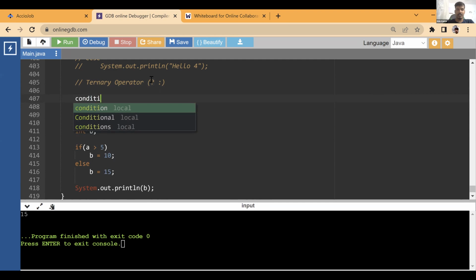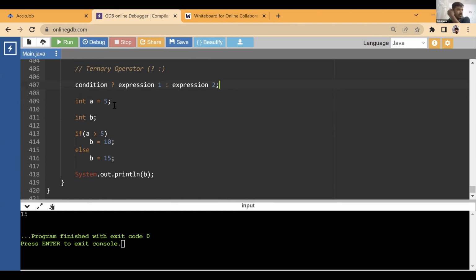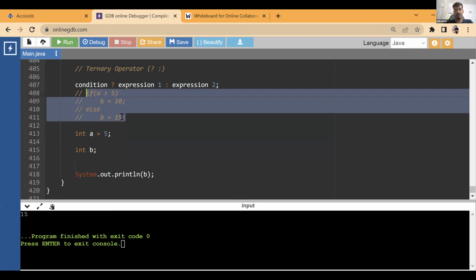We write the condition, if this is true, then do this. So this is expression 1, whatever you want to do over here, colon, expression 2, whatever you want to do over here. So this is a shortcut way of writing the same thing, which you can do in a single line. So instead of doing it in this way, let me put this up.